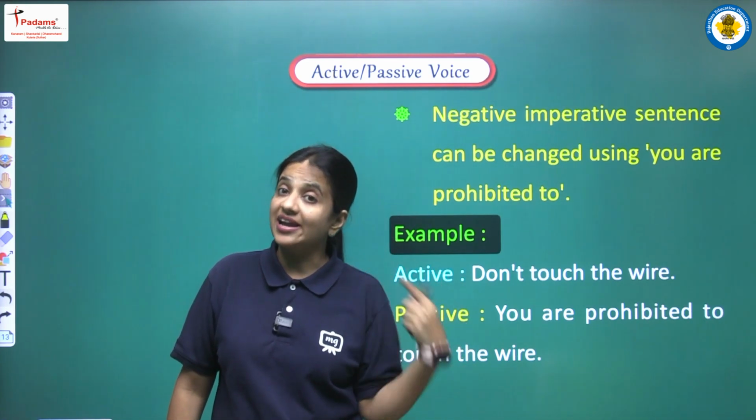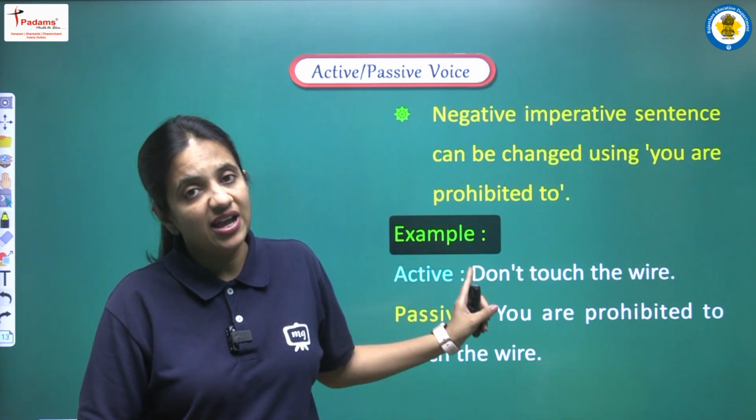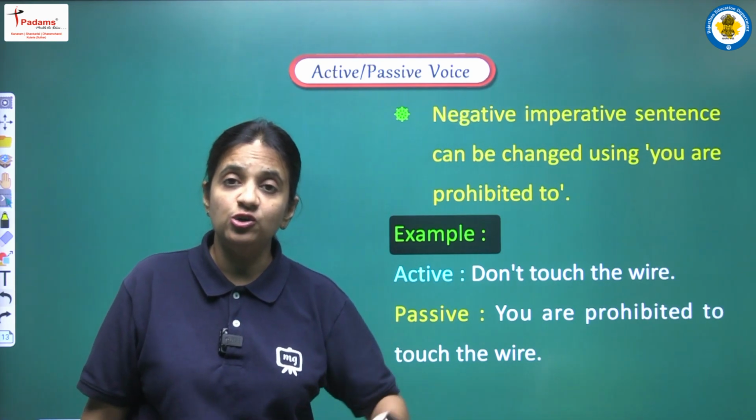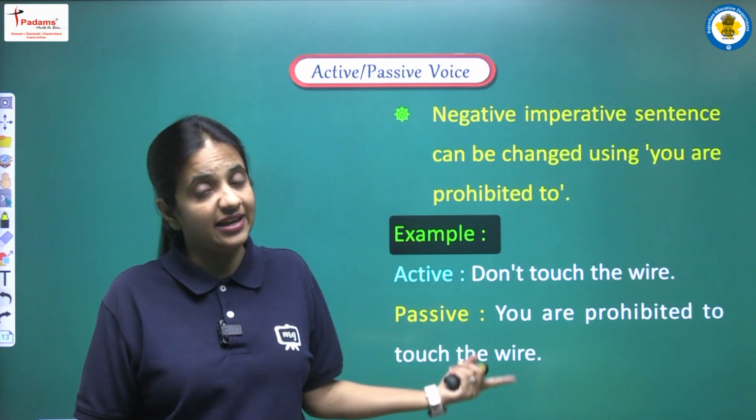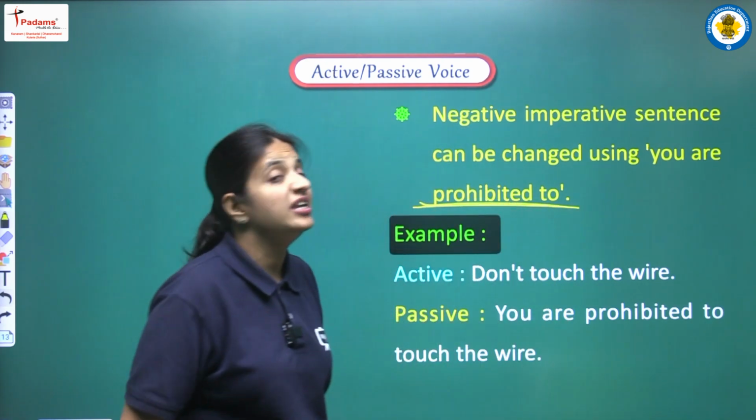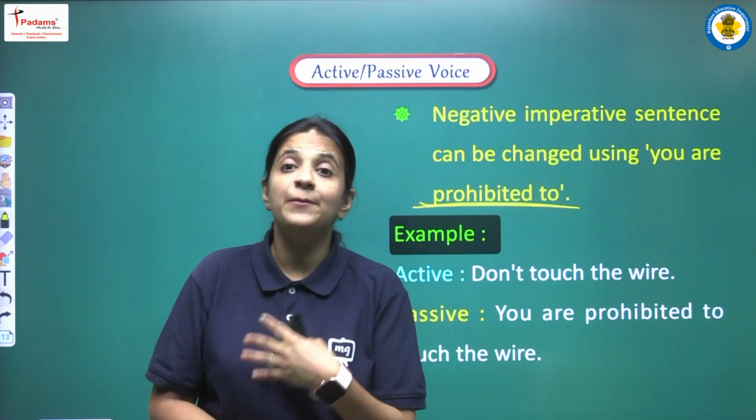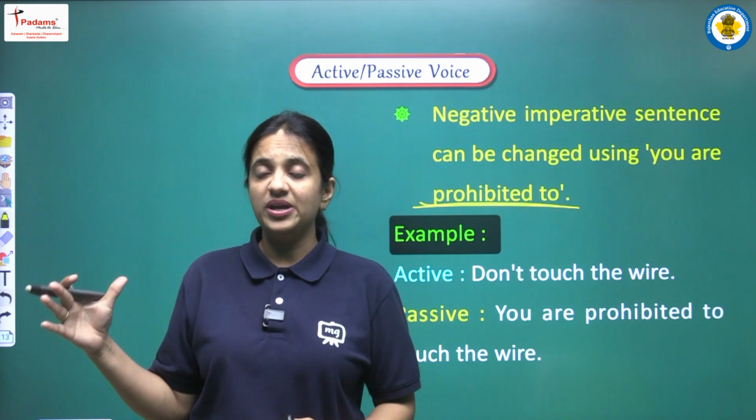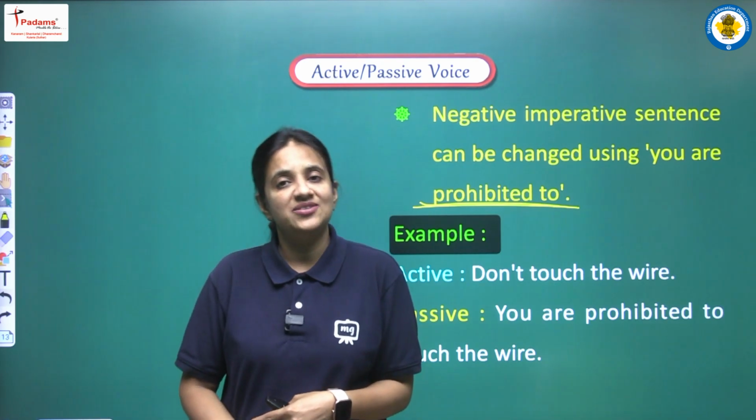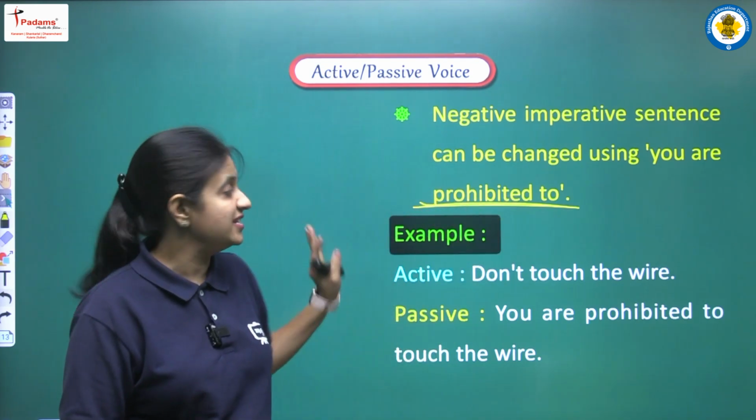But if we are having a negative imperative sentence, then how will we use this method? So for that, what we are having here is, if we are having a negative imperative sentence and we want to use this method, that is we can say our second method, so we can change it also, and then we have to write you are prohibited to. What does prohibited mean? Prohibited means to forbid someone from doing some work. Now if our sentence is in the negative, it means something is being forbidden there, right. So then in the passive voice we can use this word, we can use you are prohibited to. How? Let's see some examples.